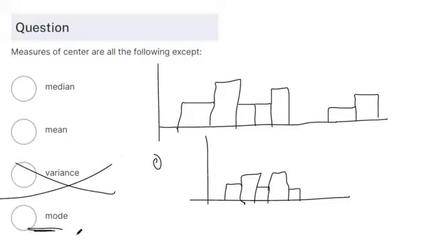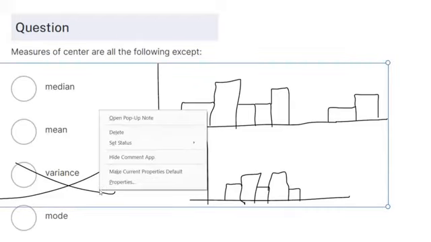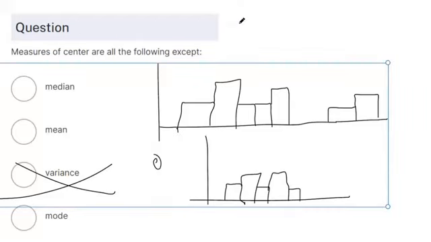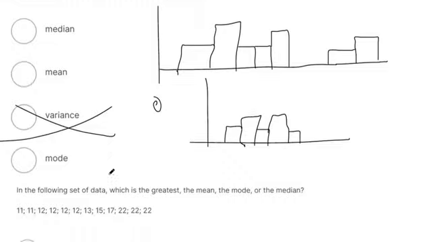And mode is a way of trying to measure the center. It's the value that repeats the most. The mode doesn't really do a good job with quantitative data. The mode is good for qualitative data. You know, which restaurant, everyone votes on a restaurant for supper. Which restaurant was voted the most? That would be the mode.